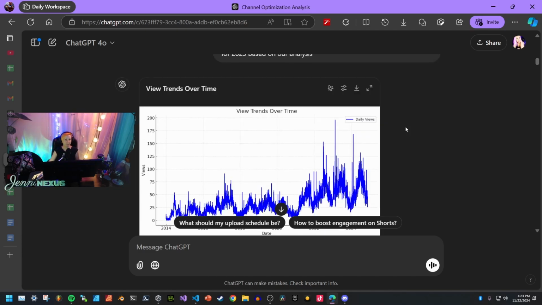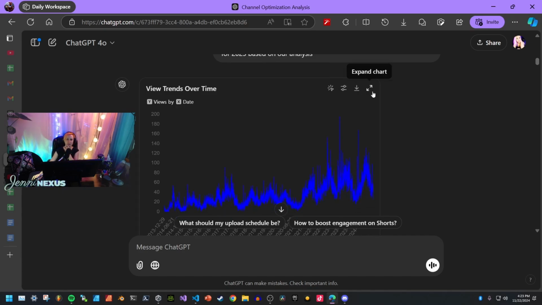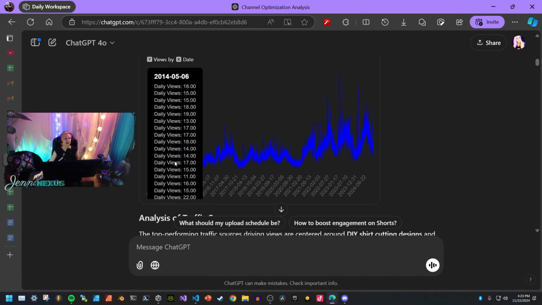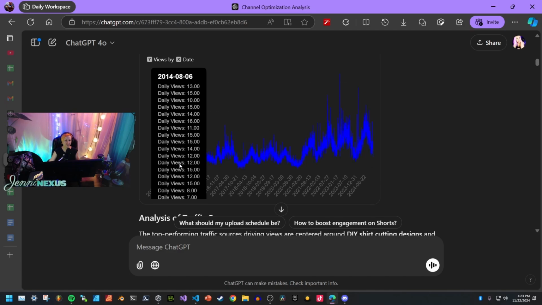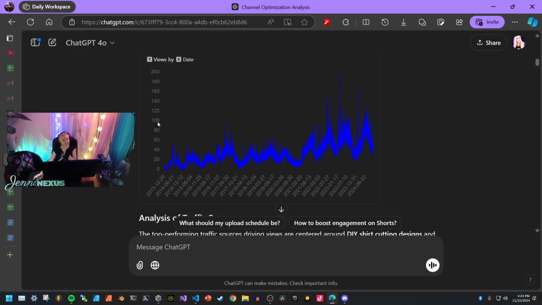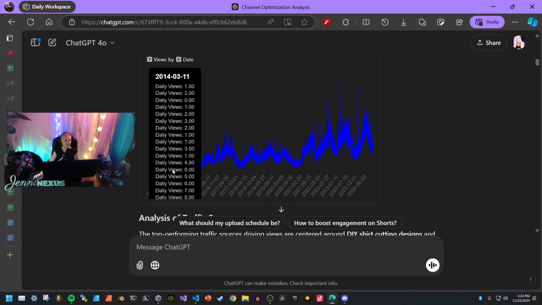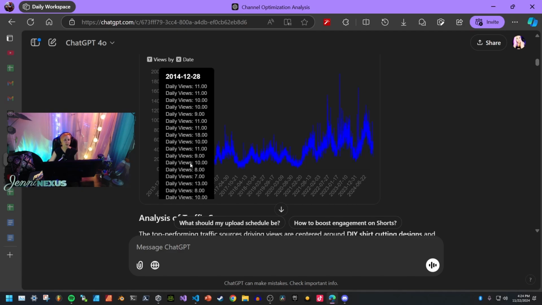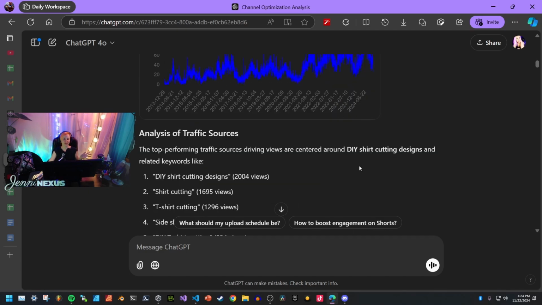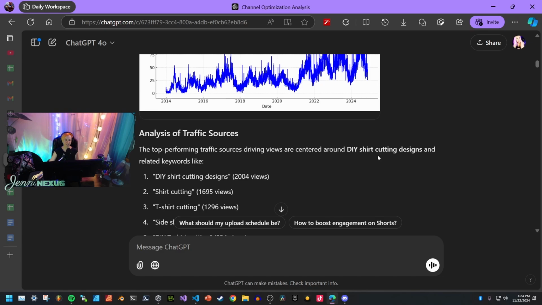Chat made a new visualization of trends over time. Interactive chart. Cool. A lot of these features in ChatGPT I haven't even seen yet, so let's see what we have. I gave it the CSV files from YouTube, and then chat makes this awesome thing. And I can see just how many views all the way back since 2013, how many views per day my channel has had. I think that this is per video. Cool. That's crazy. I don't know what I would do with all this information. We're going to break it down and try to learn as much as we can. Okay, back to static chart.